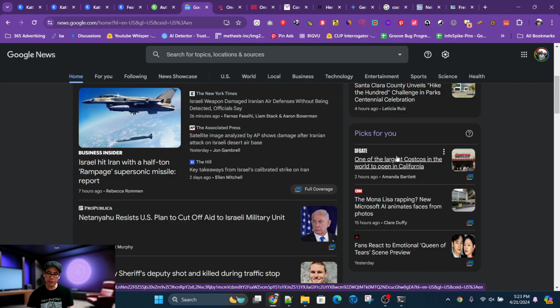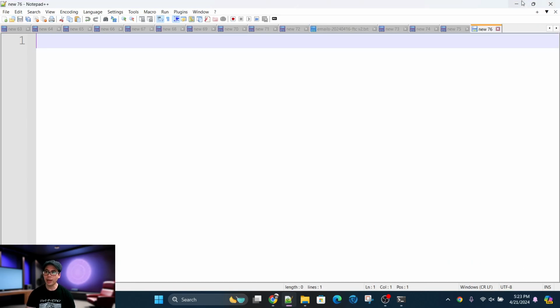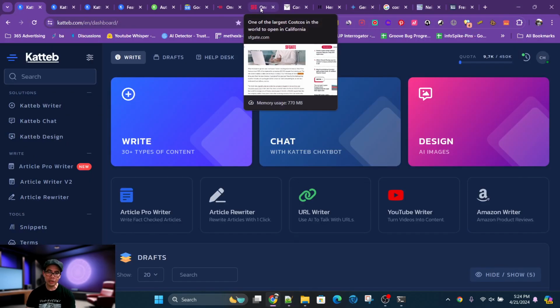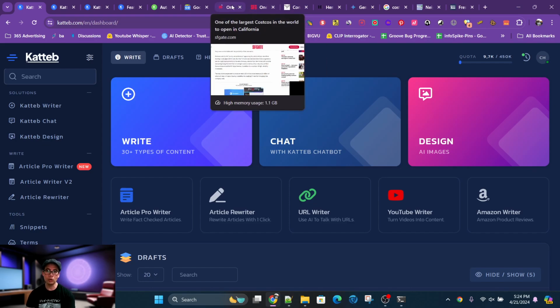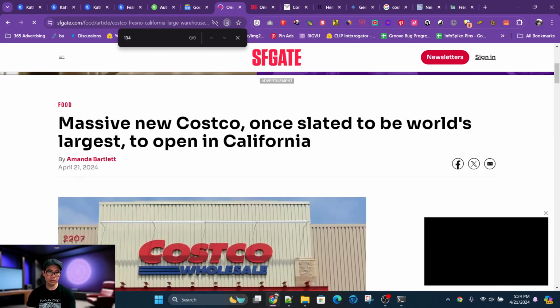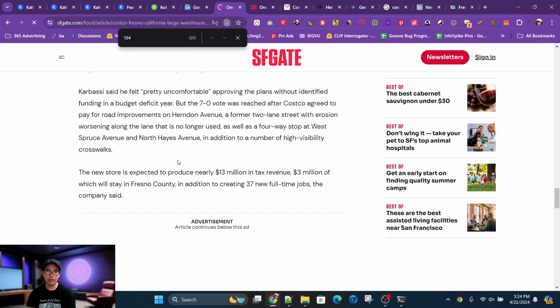How would I go about it, especially if the article is on a website that blocks Katteb or any other platform from fact checking it? First of all, you want to create a new Notepad article. This is a tool, by the way, called Notepad++. I use it on Windows. And I'm sure any code editor or plain text editor will help you do this process. So what I'm going to do is go to the article, especially the ones that are blocked, where AI tools aren't able to access them so easily.